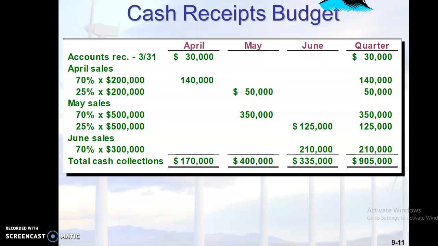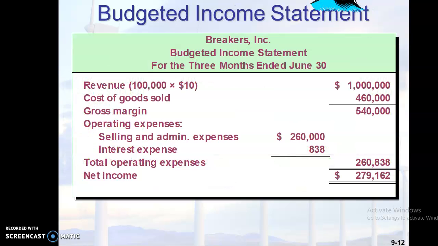Let's look into that. This is the format for the cash budget. There are months: April, May, June, and there will be quarterly results. For the first month, the opening cash balance will be considered. Then for each and every month, how much cash you can receive. And finally, you will calculate the closing cash balance. Then this closing cash balance will be transferred to the opening cash balance of the next month. And likewise, you prepare a budget that is known as the cash budget.